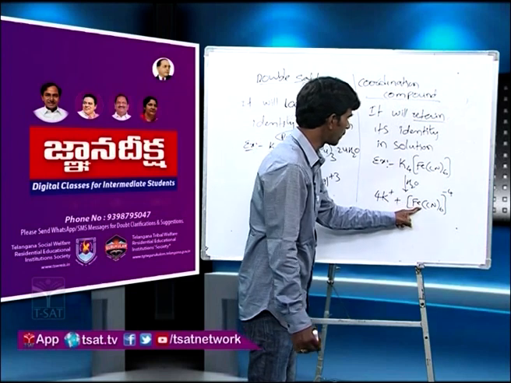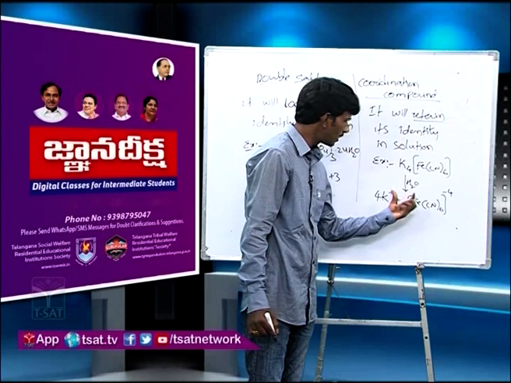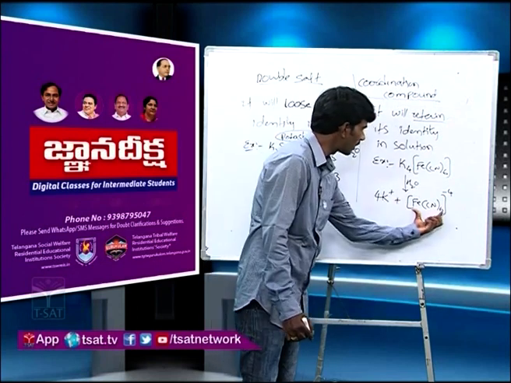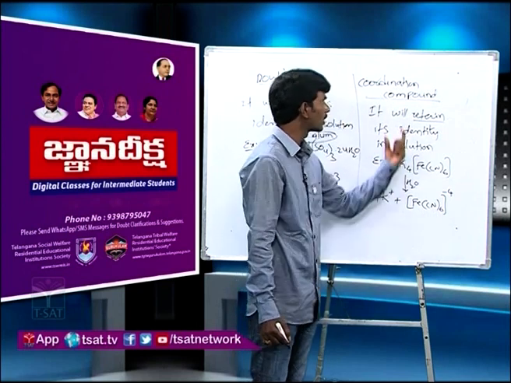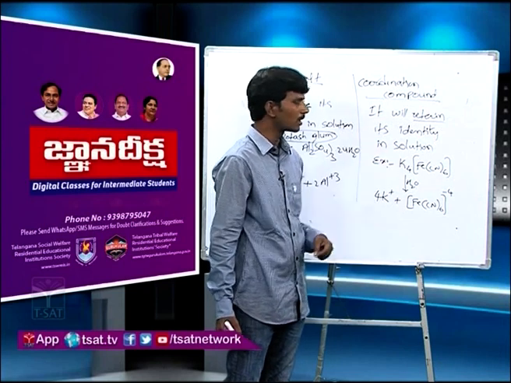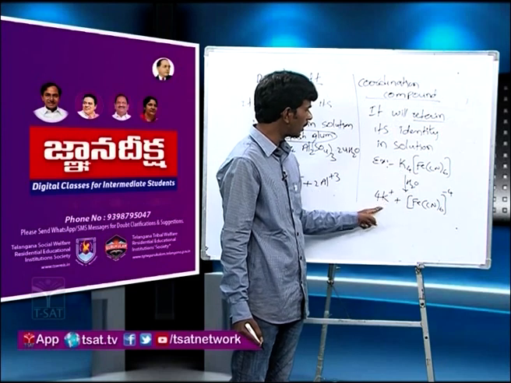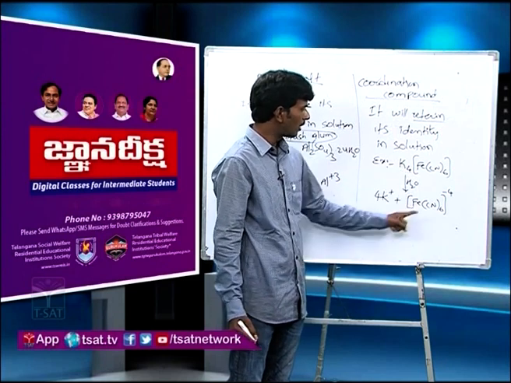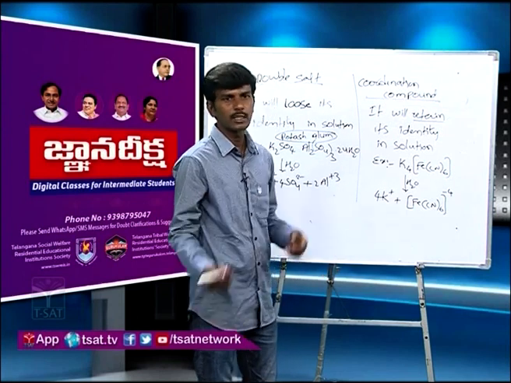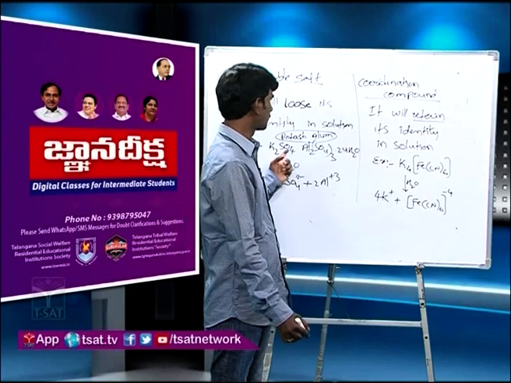Like you see here, Fe2+ ion is there, CN- is there. They are not going to be produced in water. Means even after dissolving in water, it is not losing its identity. That means this square bracket is not disturbed. So this is nothing but a coordination compound. If we do the qualitative test for the ions present in a coordination compound, it may or may not give a positive test. Like if you see potassium, it will give a positive test for potassium in this compound. If you do the test for iron, it is not going to give. So this indicates that it is not losing its identity when it is dissolved in water. So that is a coordination compound, and this is a double salt.